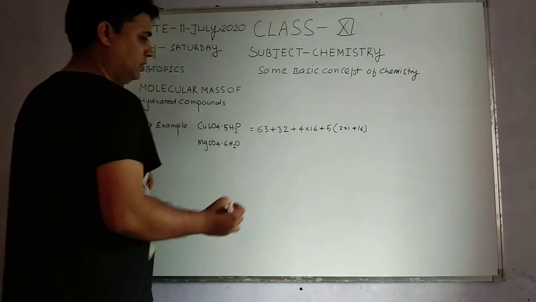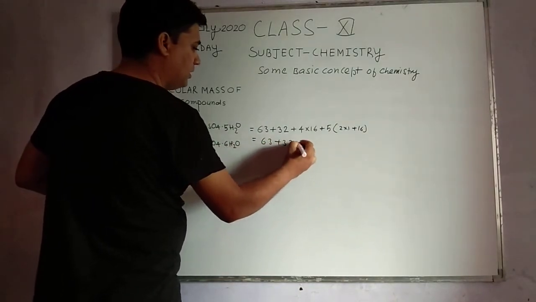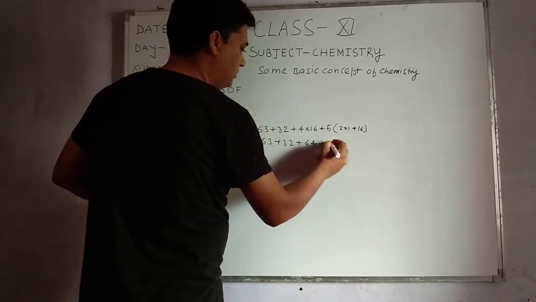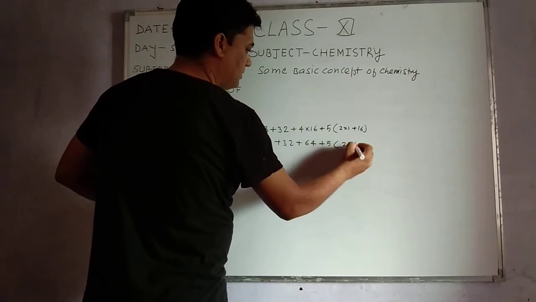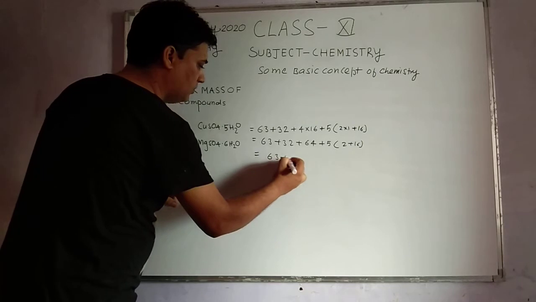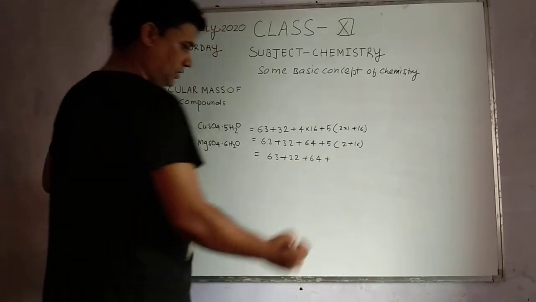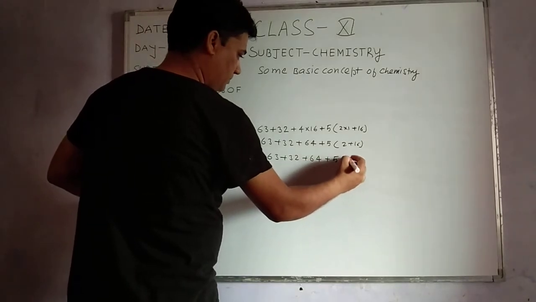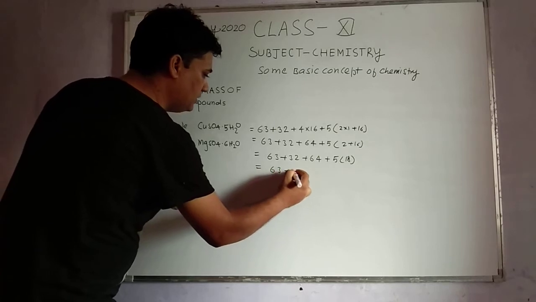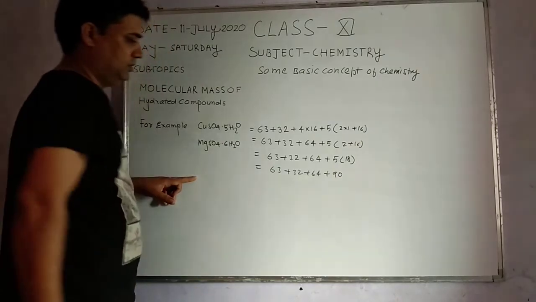So we can write 63 plus 32 plus 64 plus 5 into 18, which is 63 plus 32 plus 64 plus 90.